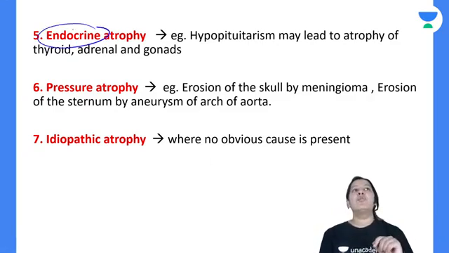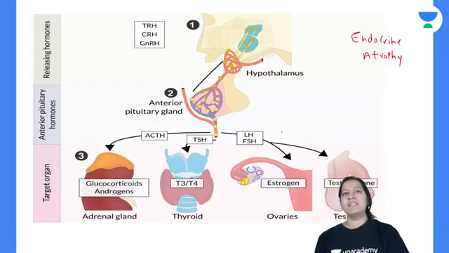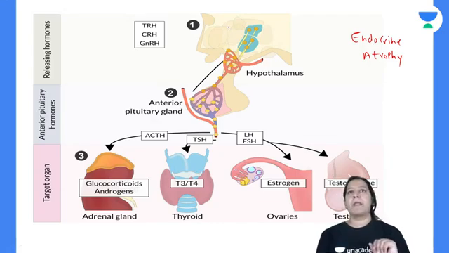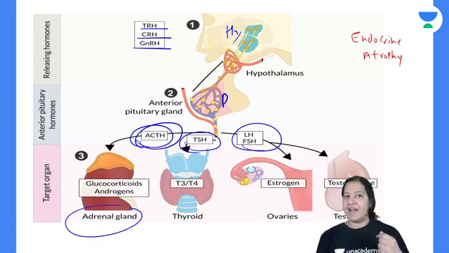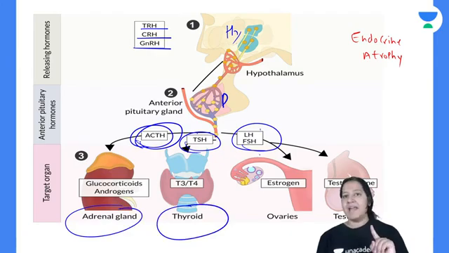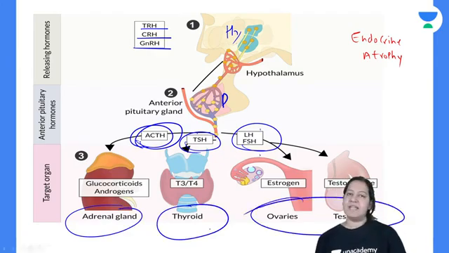The fifth one is endocrine atrophy. You know what is endocrine? This is the hypothalamus, this is the pituitary, and these are the organs. हाइपोथैलेमस से TRH, CRH और GnRH रिलीज होता है. पिट्यूटरी से ACTH, TSH, FSH, LH रिलीज होता है. ACTH goes to the adrenal gland, TSH goes to the thyroid, and LH and FSH go to the gonads, ovaries and testes, right?